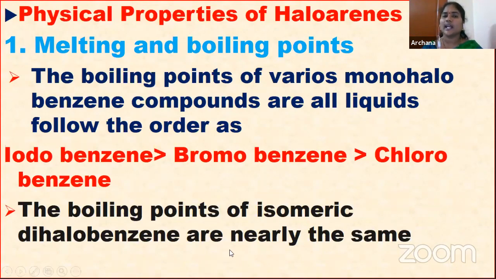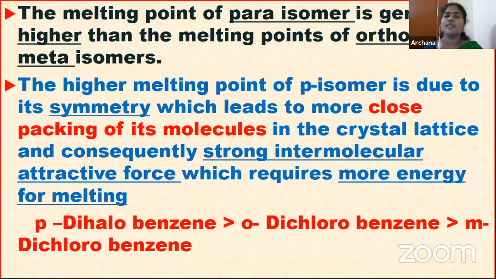If you consider dihalobenzenes, that means two halogens are present on the benzene ring, the isomers of dihalobenzenes all have almost the same boiling points. So this is about the boiling points. Next, come to the melting points. Very important, children, here: the melting point of para isomer is generally higher than what? Ortho and meta isomers, that we have to discuss.